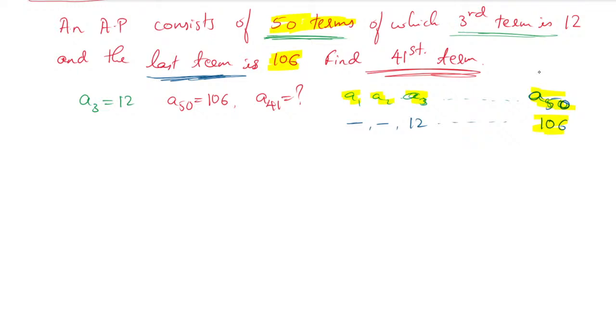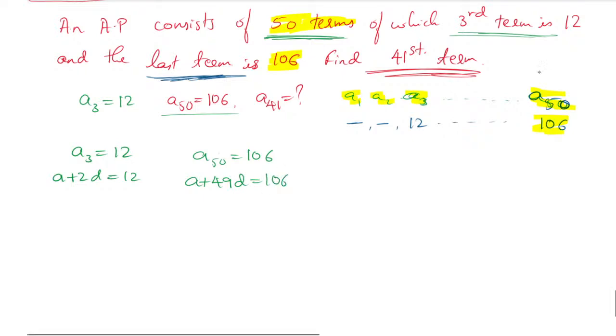A3 is given, so I will write A3 equals 12. A3 is nothing but A plus 2D, that equals 12. A50 is nothing but A plus 49D, that equals 106. Now do the previous method.